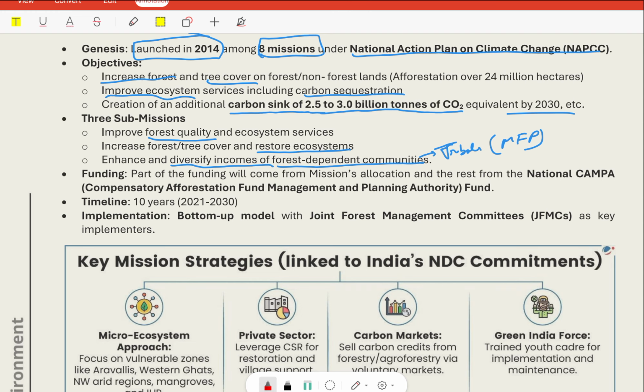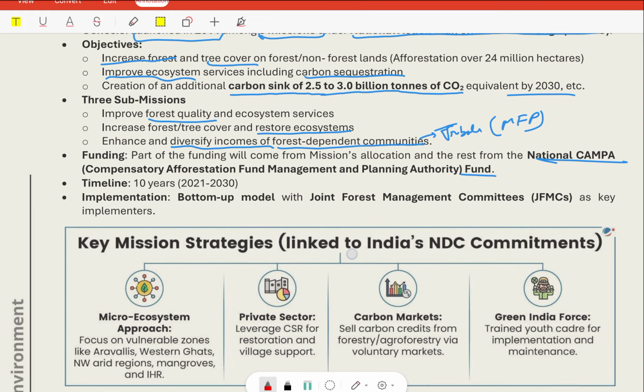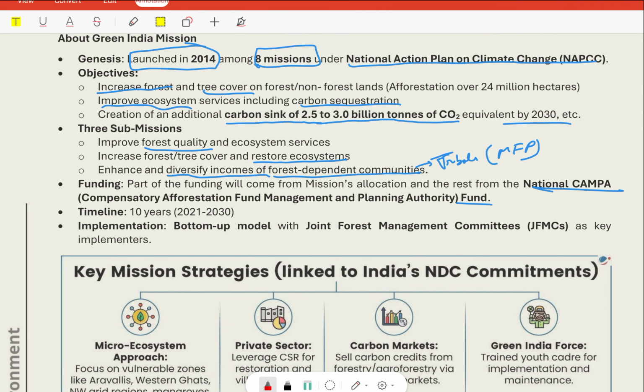The funding came from the mission's allocation and the rest from the National CAMPA fund, the Compensatory Afforestation Fund Management and Planning Authority. The timeline of this mission was 10 years, that is, decadal.